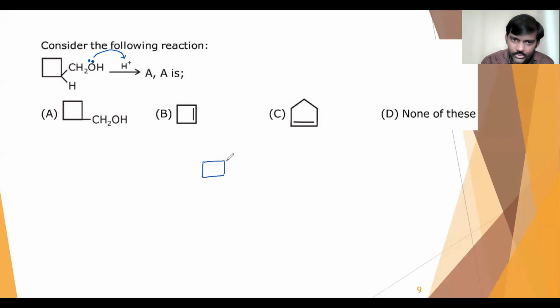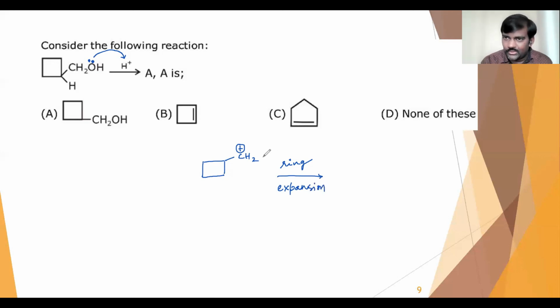Here you get CH2 plus. So this is the carbocation. Now this carbocation can undergo ring expansion, because a four-membered ring is not stable. If you go for a five-membered ring, that will be more stable.